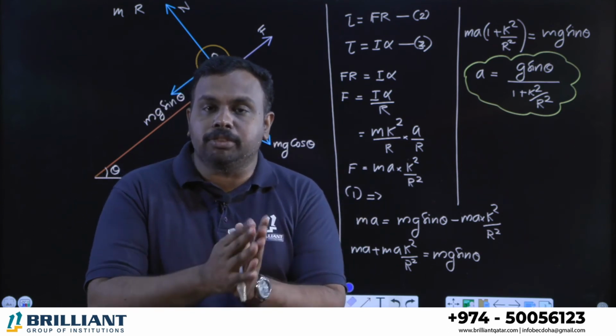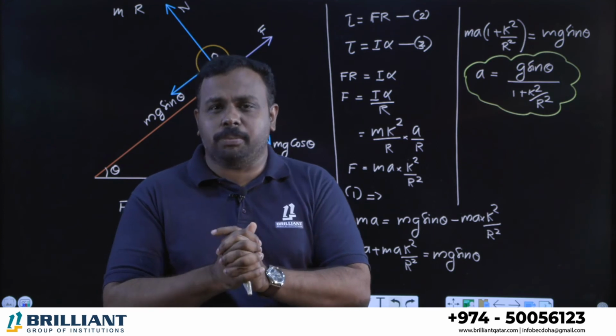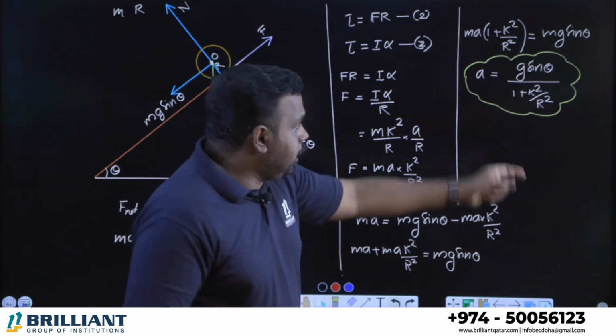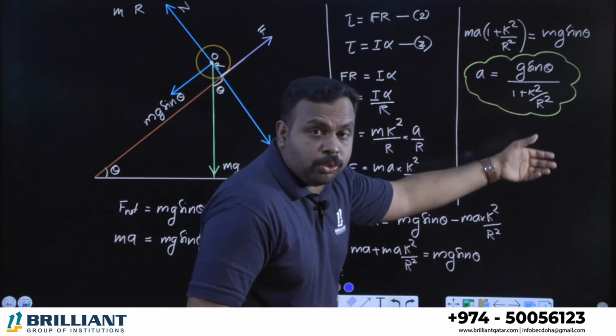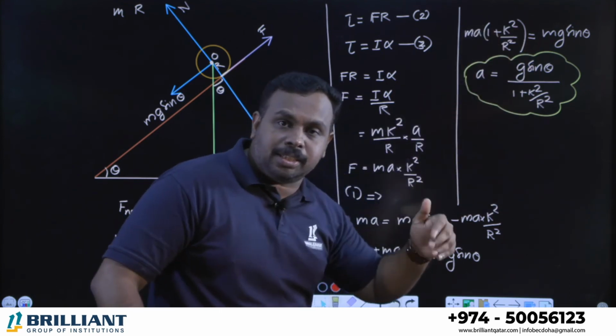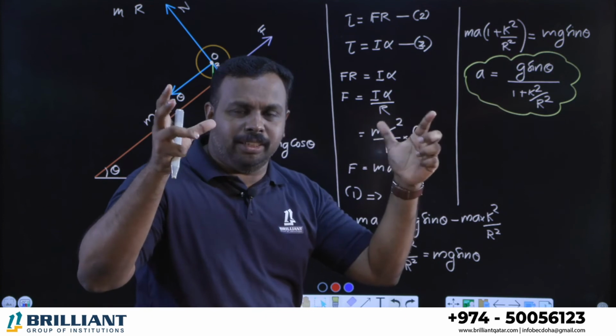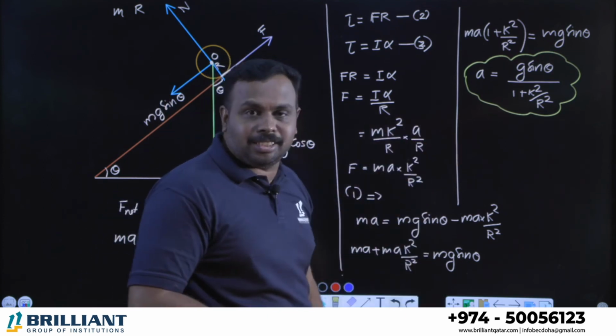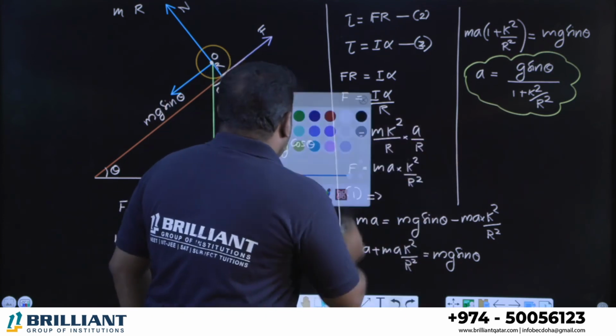So we have to check which body has more value of k square by r square, right? It is in the denominator. So if k square by r square is more, acceleration will be less. If k square by r square is less, acceleration will be more. How can we find it? Very simple. We can take a ring and a disc. I'll show you with the help of a ring and a disc.